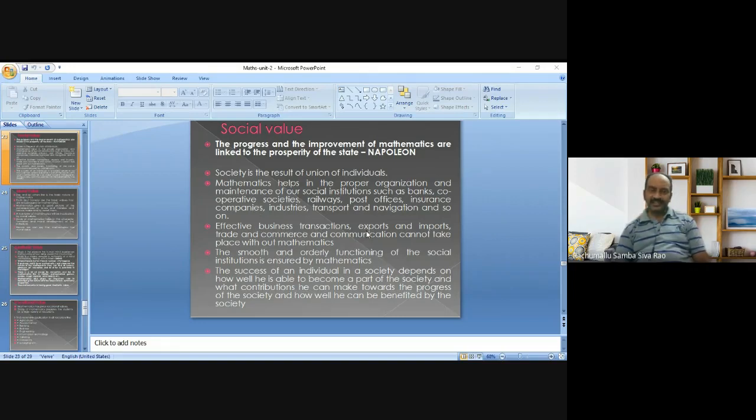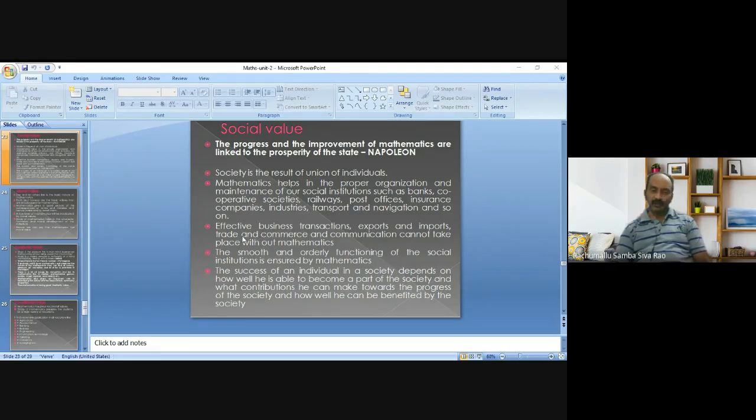Effective business transactions, exports and imports, trade and commerce, and communication cannot take place without mathematics. In society, as we said earlier, we have to perform so many vocations and activities to lead our life successfully.